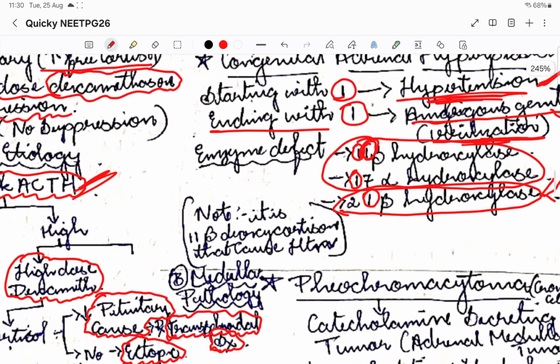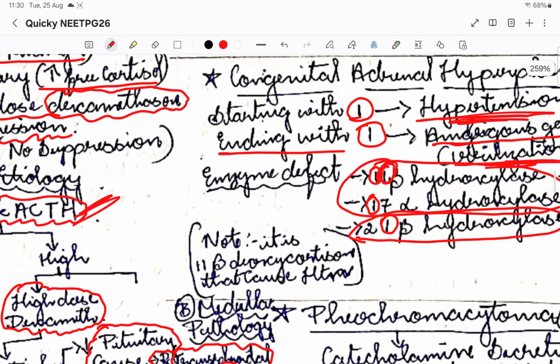Please remember one more extra point in 11 beta hydroxylase. Basically it is all about the production of all these hormones, so the production of these adrenal cortical hormones is what gets affected if these enzymes are affected.